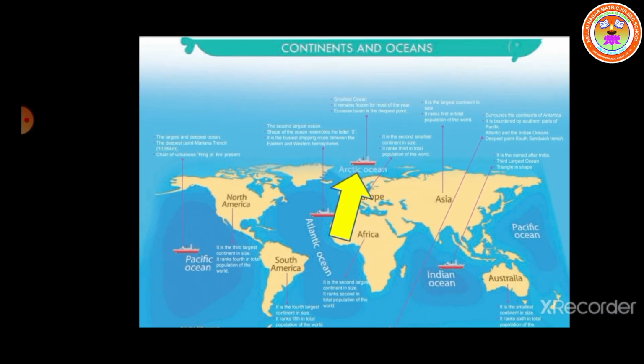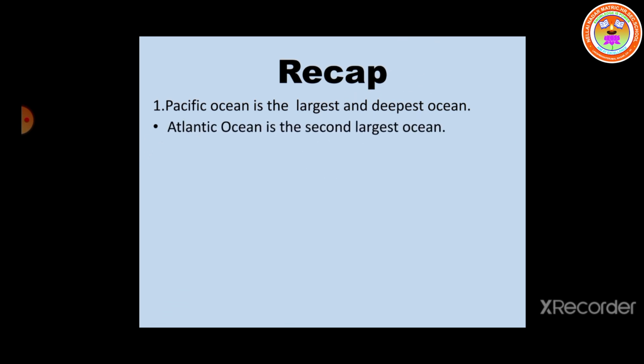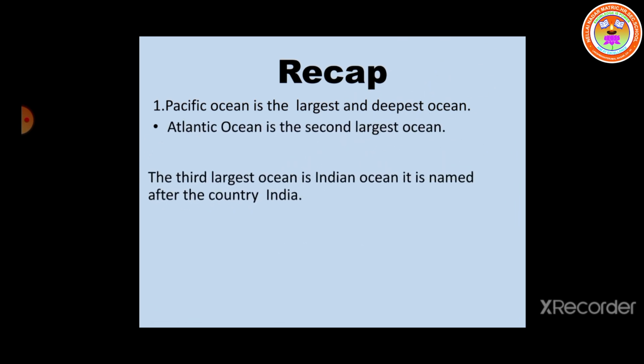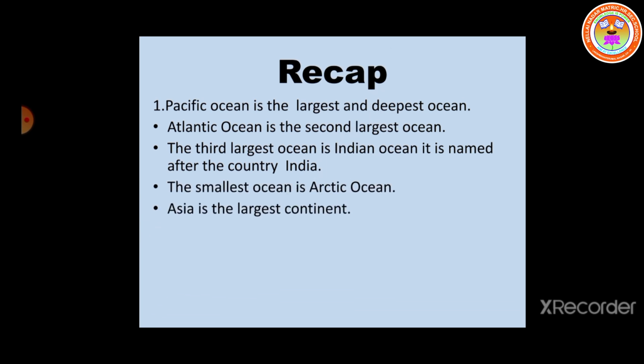Now, let us read the recap. Pacific Ocean is the largest and deepest ocean. Atlantic Ocean is the second largest ocean. The third largest ocean is Indian Ocean, and it is named after the country India. The smallest ocean is Arctic Ocean.